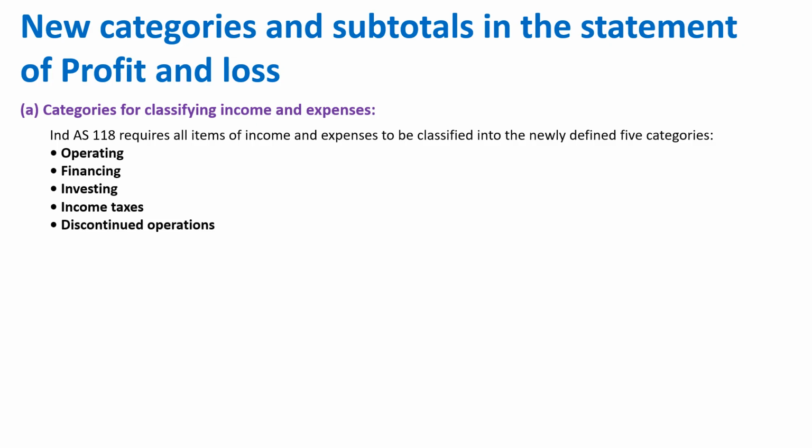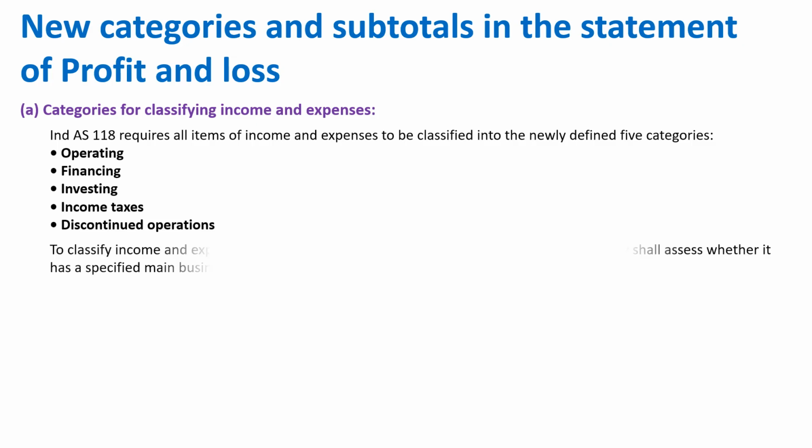By seeing the first three, operating, financing, investing, you could connect to Ind AS 7, the cash flow statement. I would say that it is similar to that. Like in the cash flow statement, we have cash flow from operating, cash flow from financing, cash flow from investing. Now the same categories are coming in the presentation of financial statements. So when the shareholder looks into the cash flow and the profit and loss account, they can correlate and understand the business in a better way.